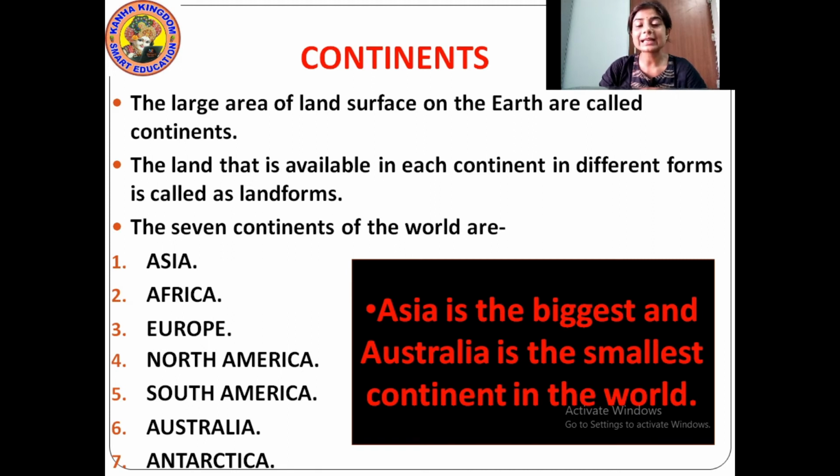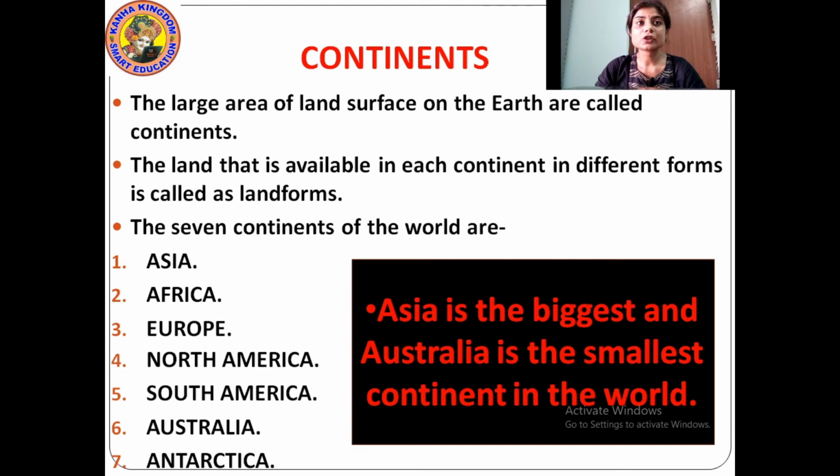Each continent has different land. The land can be mountains, or hills, or plateaus, or plains where we can live. Those are called landforms.